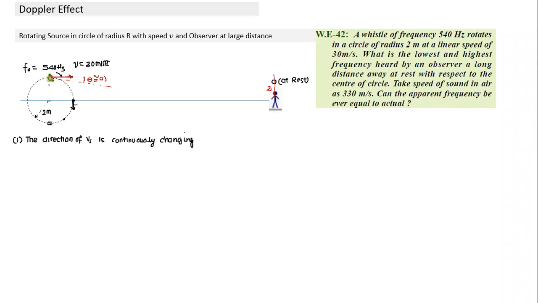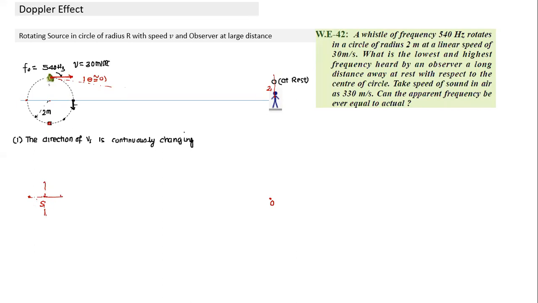So when the source is here, this is the direction of velocity, and theta is almost 0. So this is a position close to where the observed frequency will be maximum, and here the observed frequency will be minimum. So this is the case. If I think of it, this is the source and this is the observer. Corresponding to this point, this is the direction of velocity. Corresponding to this point, this is the direction of velocity. Corresponding to this point, this is the direction of velocity. So what is happening? The velocity vector is rotating.